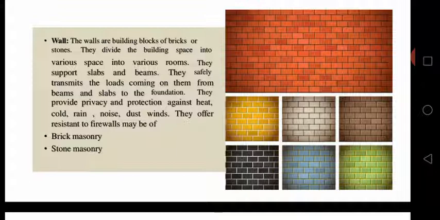They can be made of different materials like bricks, stones, mud, and concrete blocks. These days we are using CLC and AAC blocks: CLC, cellular lightweight concrete bricks, and AAC, autoclaved aerated concrete bricks. These are all new technology in brick walls.